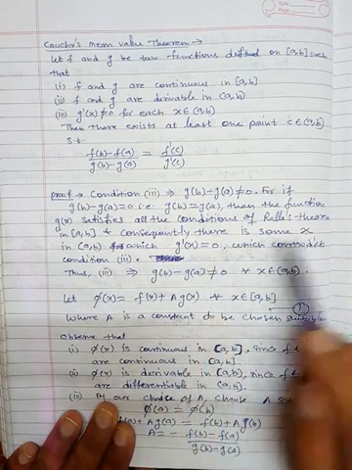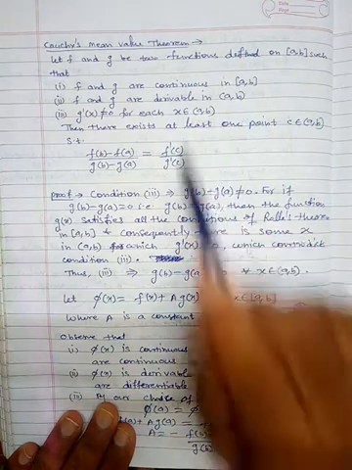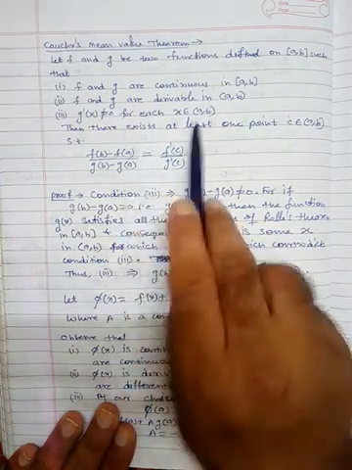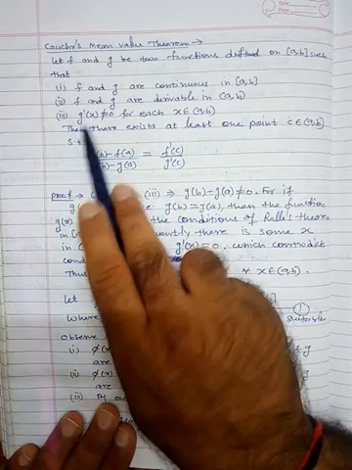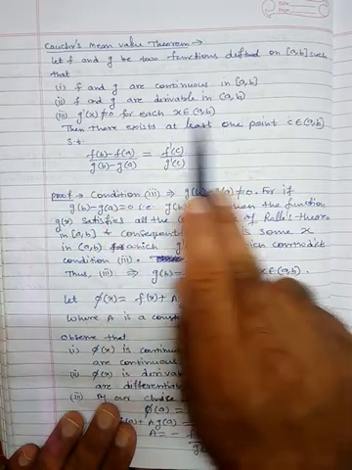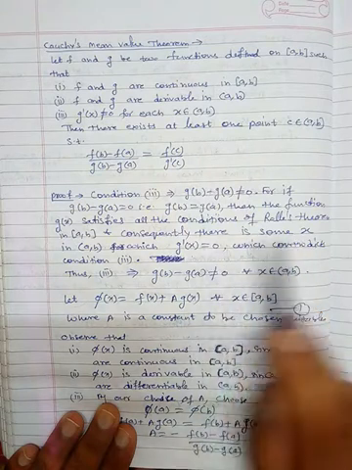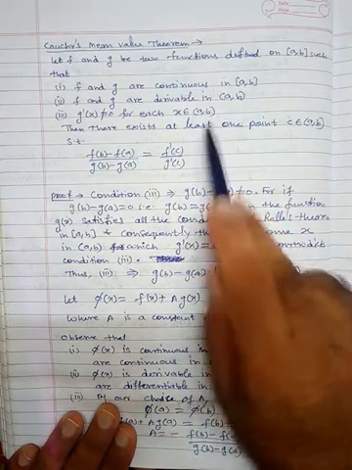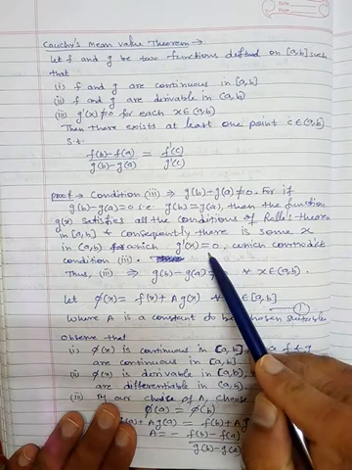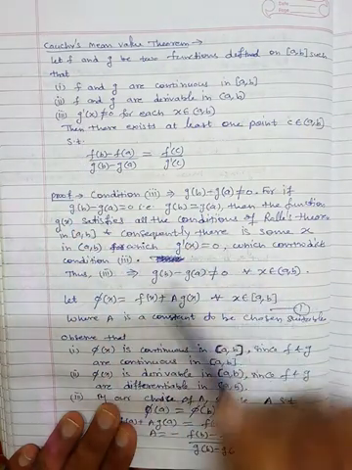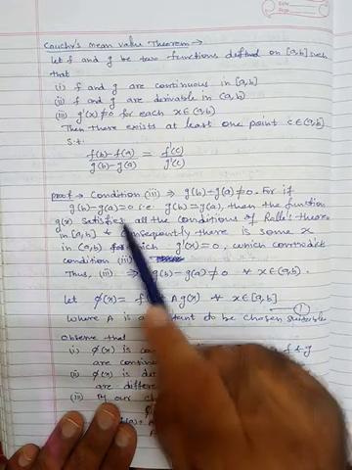That means there exists a point in the open interval (a, b) such that g'(x) is 0, which is the contradiction of third, because third says that g'(x) is non-zero for every point in this open interval, but here we have concluded that there exists a point in this open interval for which g'(x) is 0. So this is a contradiction of third, and hence we can say that g(b) minus g(a) is non-zero.